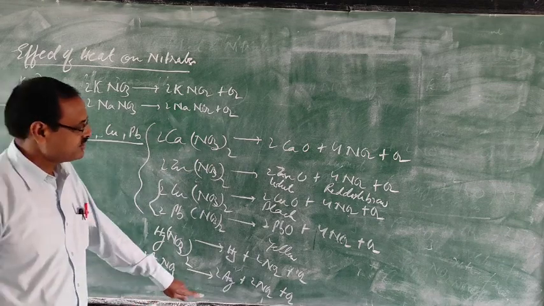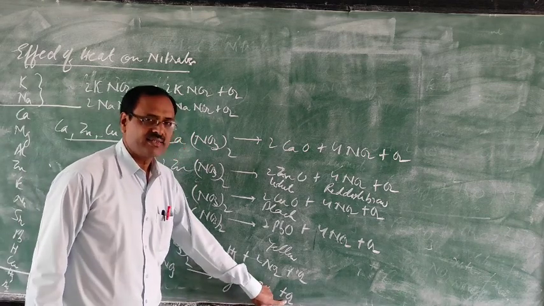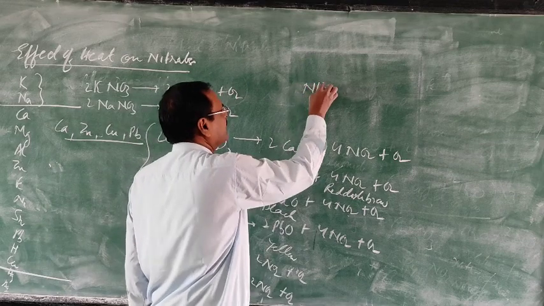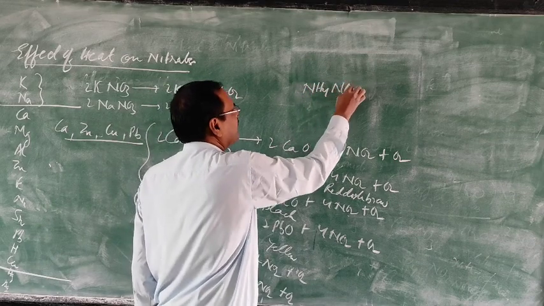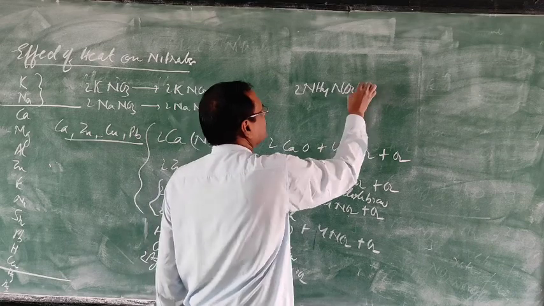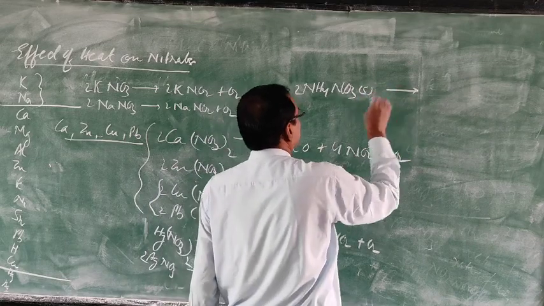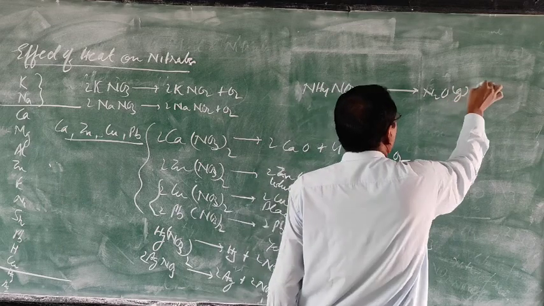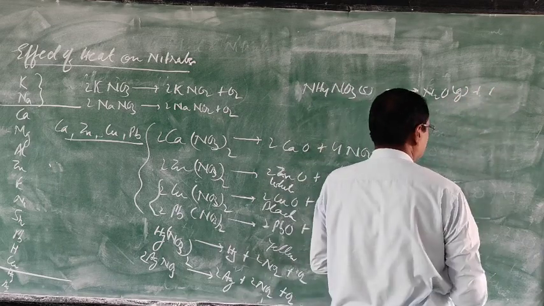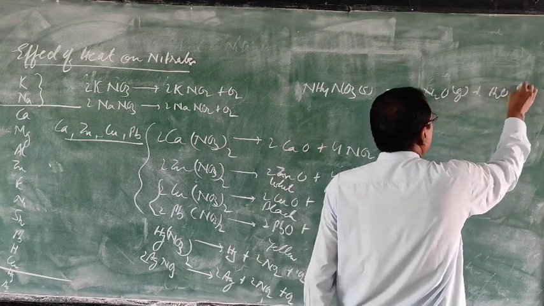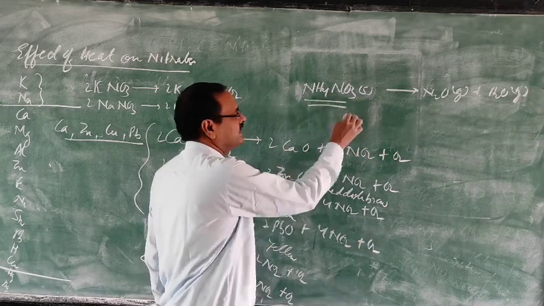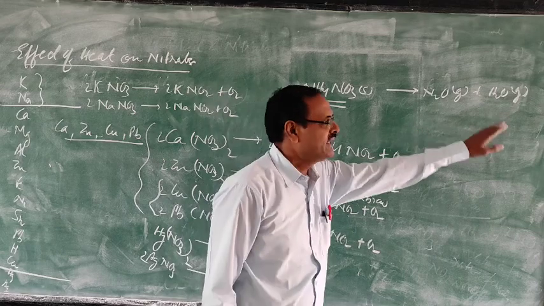Here the metallic residue, a brown gas, and a colorless gas which relights a glowing splinter. And ammonium nitrate, a solid, when heated will give nitrous oxide gas and water vapor. So ammonium nitrate leaves no residue, because all products are gaseous.